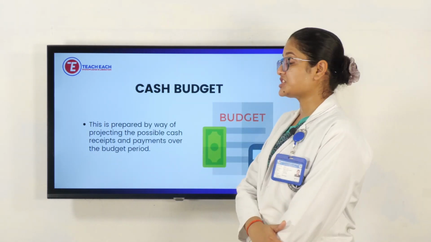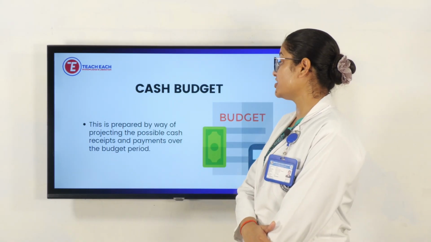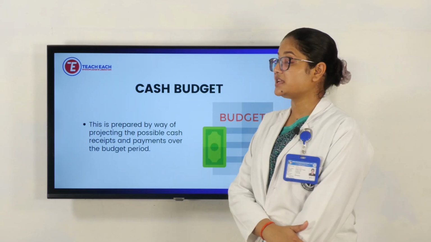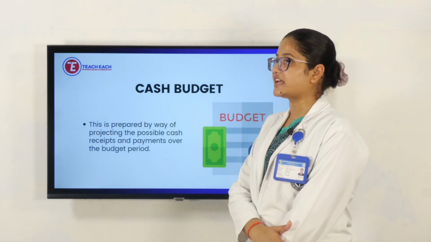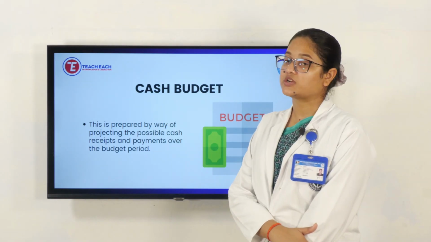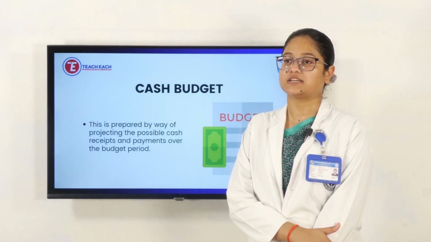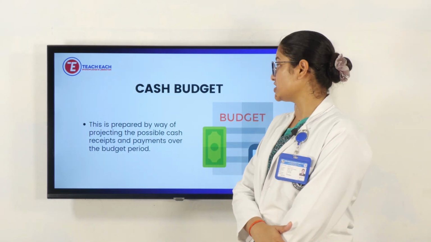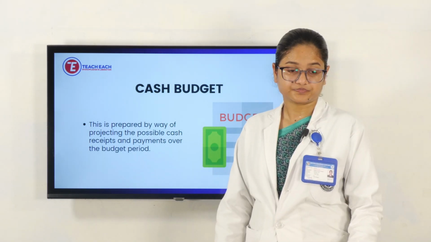Next is cash budget. It is prepared by projecting the possible cash receipts and payments over the budget period. This will all be in cash form. We are doing all the payments and expenses, and we should have all the legal bills and slips, and they should be preserved for at least 5 years. Those are known as cash budgets.